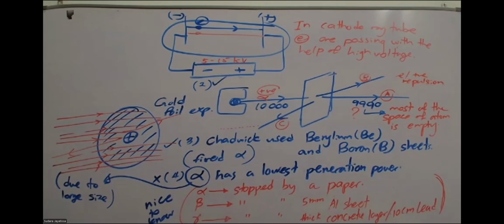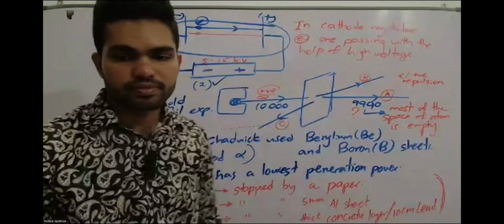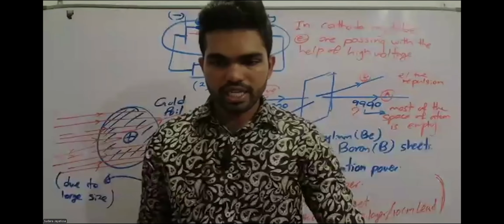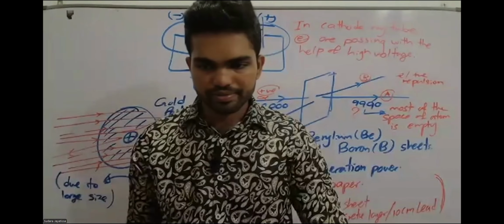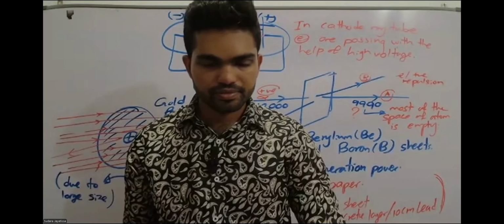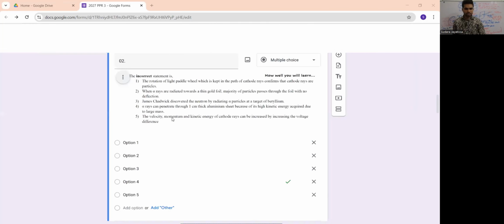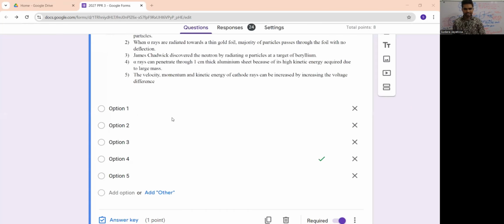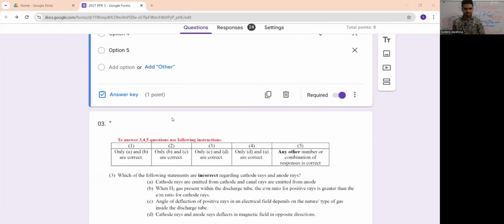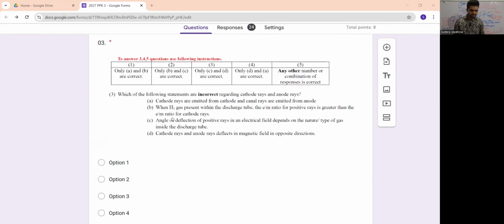The second one? Right? Shall we go to the third one? So the first and second questions, most of you have selected the correct answer. That's very good. And now let's check the third one. The third one is an ABCD question.